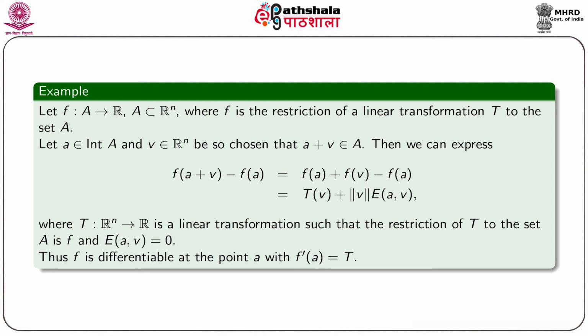So, this equals T v plus norm v E a v, where T is the linear transformation such that restriction of T over A is f. To balance, we take E a v equal to 0. Thus, f is differentiable at the point A with f dash a equal to t.